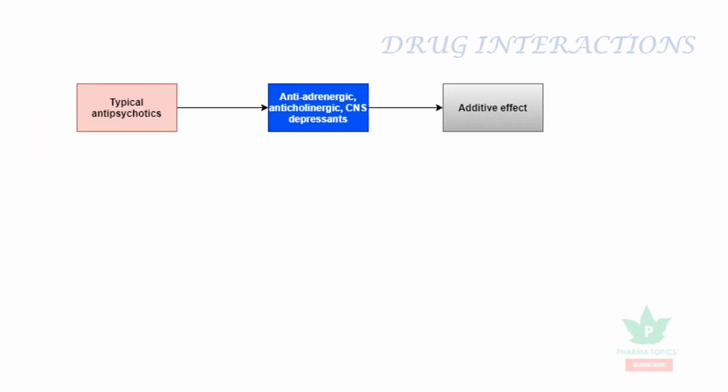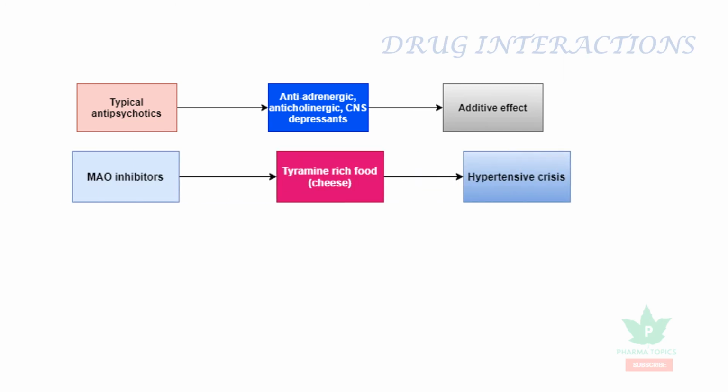When typical antipsychotics are combined with antiadrenergic agents, anticholinergic agents, or CNS depressants, they have an additive effect. When monoamine oxidase inhibitors are combined with tyramine-rich foods, even banana, they increase the risk of hypertensive crisis.